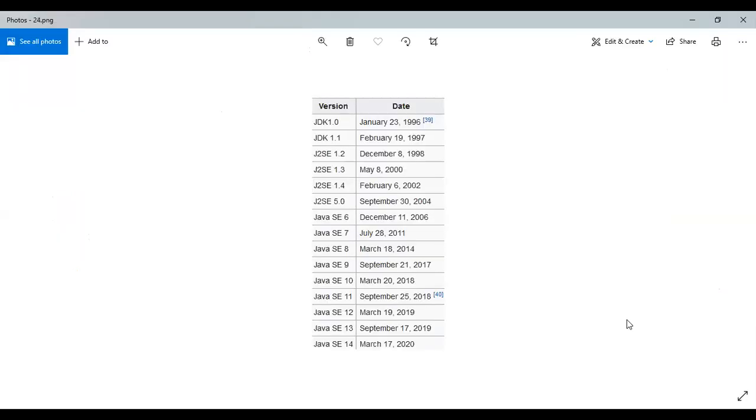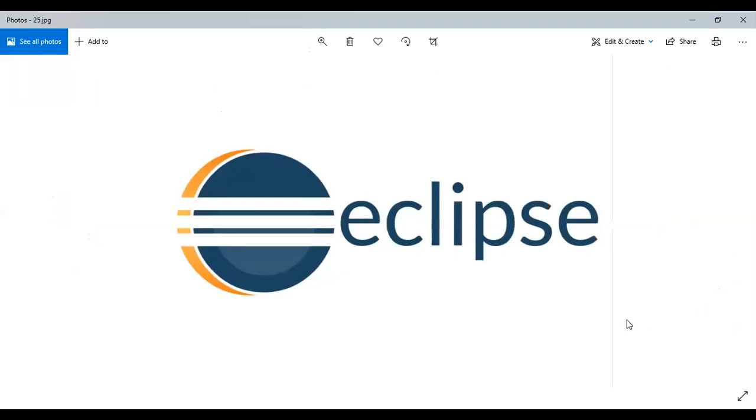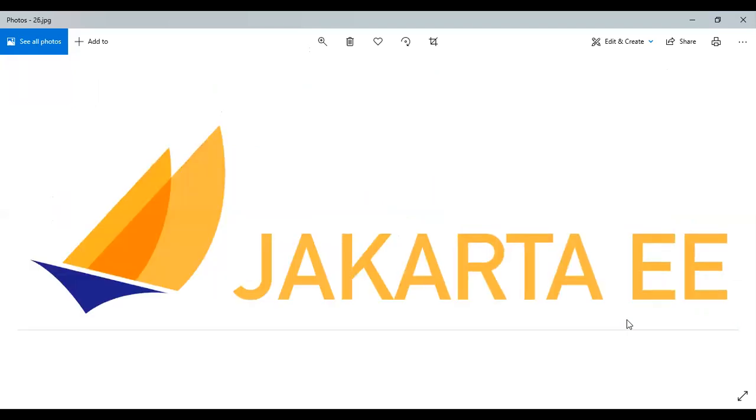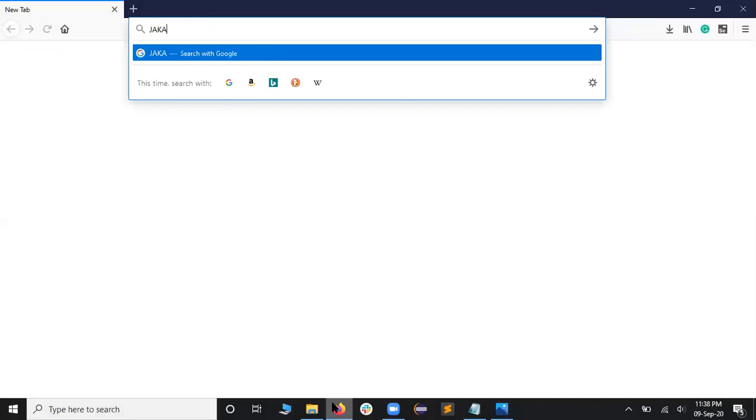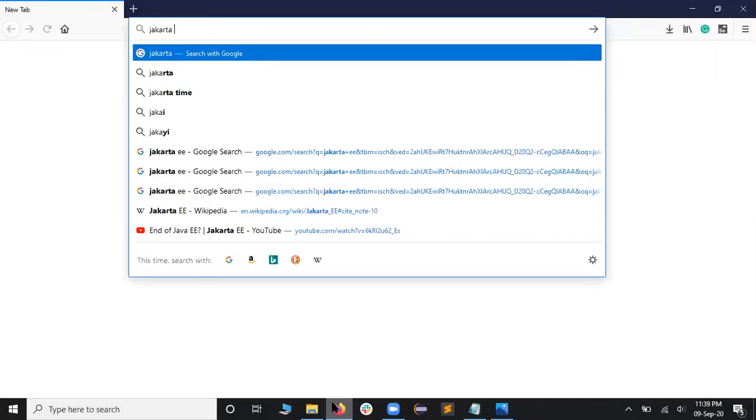So let us get back to the images. If you see, you will remember more. This is the version, and this is the Eclipse company who has taken the Java Enterprise Edition as the new Jakarta EE, and this was the Jakarta EE logo. So why this name Jakarta? If you want to know that, let me share the screen. Let me go to the internet and search for Jakarta Island.